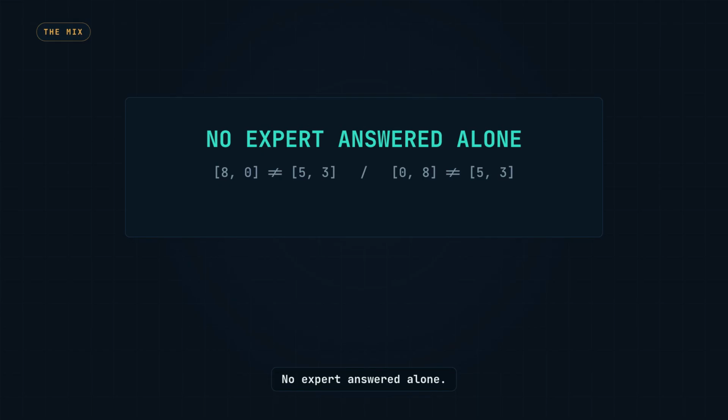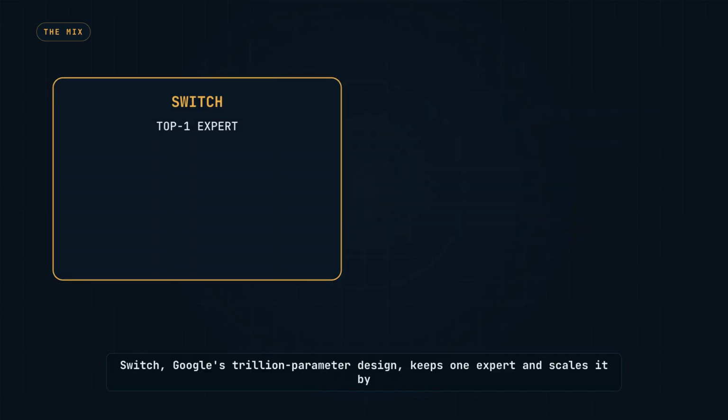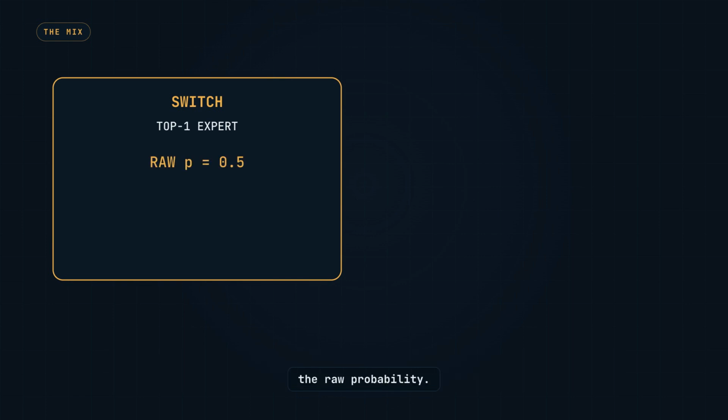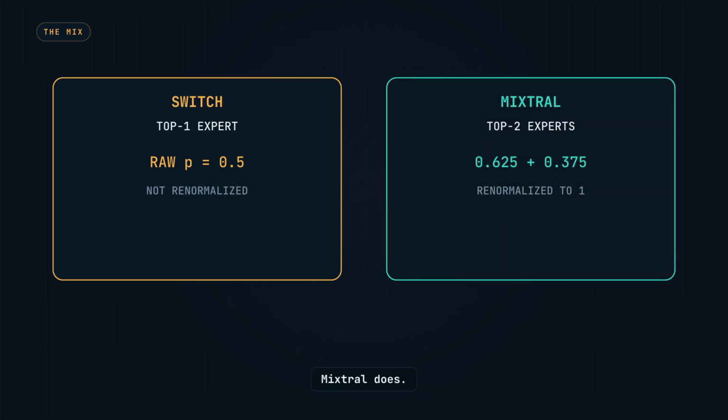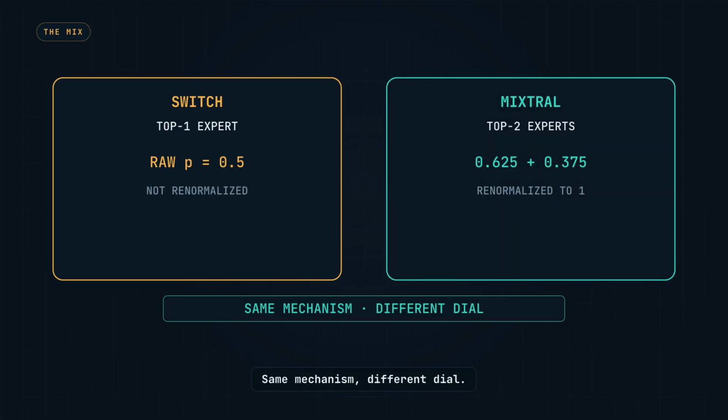No expert answered alone. Switch, Google's trillion parameter design, keeps 1 expert and scales it by the raw probability. It does not renormalize anything. Mixtral does. Same mechanism, different dial.